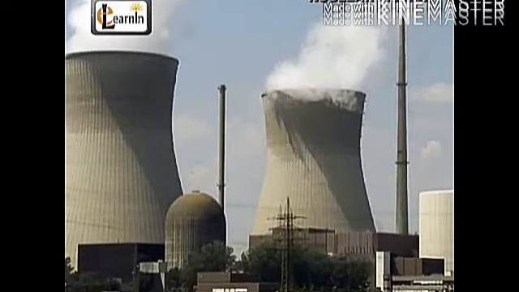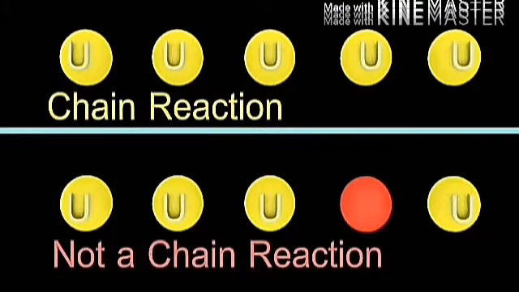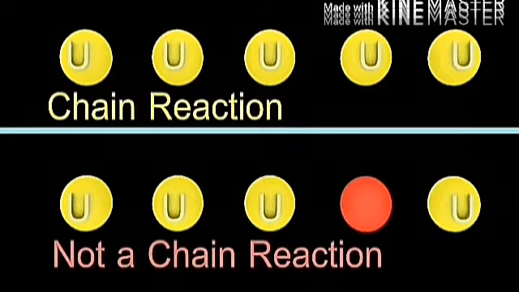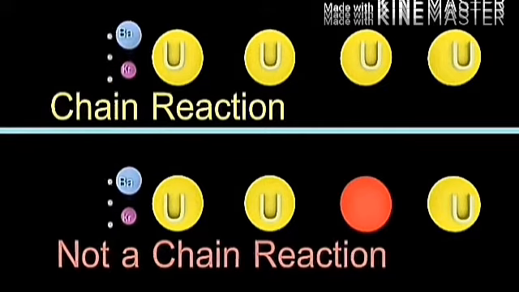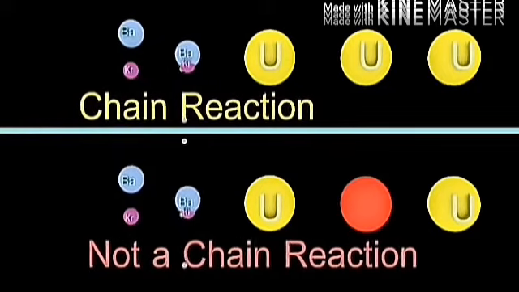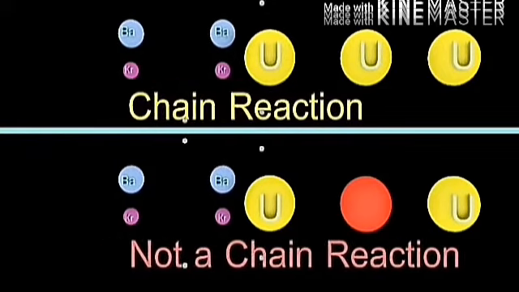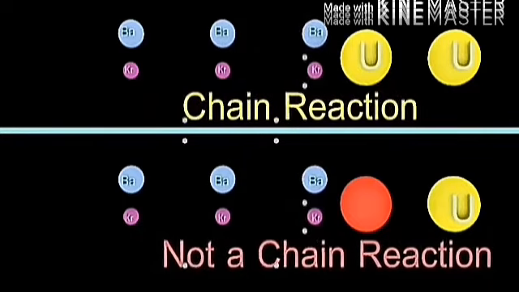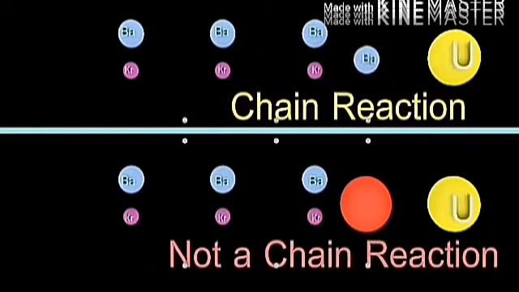Next is chain reaction. A nuclear reaction: uranium-235 bombarded with a neutron, the fission reaction produces 3 free neutrons.